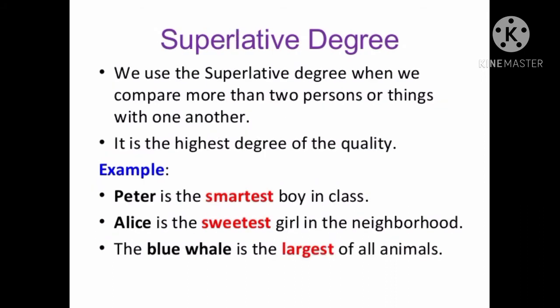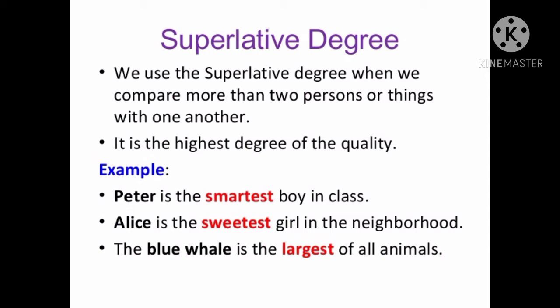The third one is the superlative degree. We use the superlative degree when we compare more than two persons or things with one another. It is the highest degree of the quality. For example, Peter is the smartest boy in class.